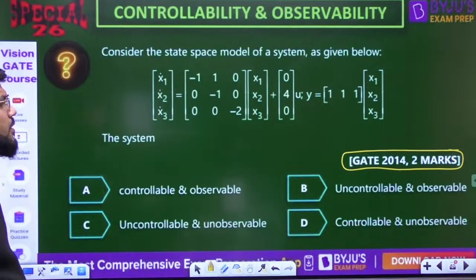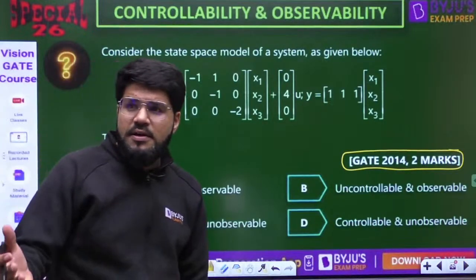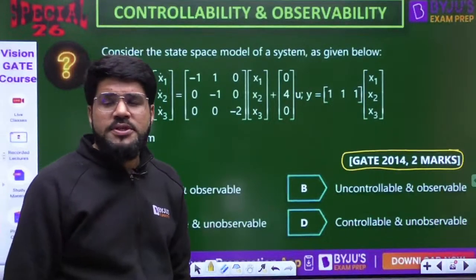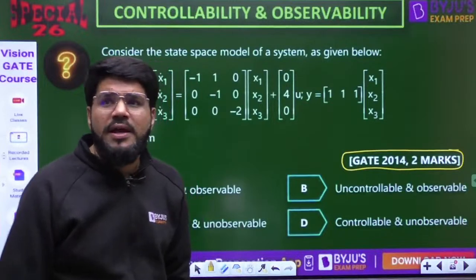See, 2 marks, and the options come very quickly because this is a question without calculation.